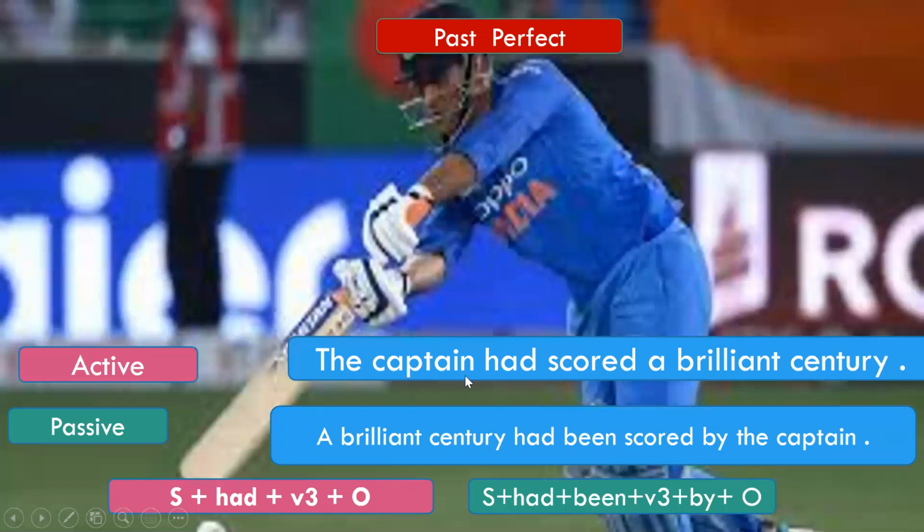So in this sentence, the captain is the subject, a brilliant century is the object, had is the helping verb, scored is the verb in the third form. So when we change this into the passive voice, what change will happen? See, the object of this sentence will become the subject. So a brilliant century will become the subject of this sentence.